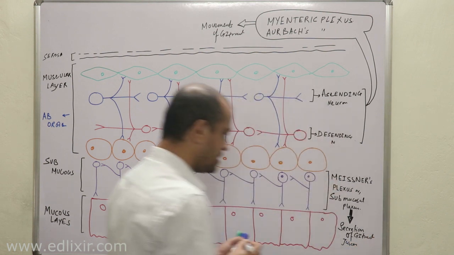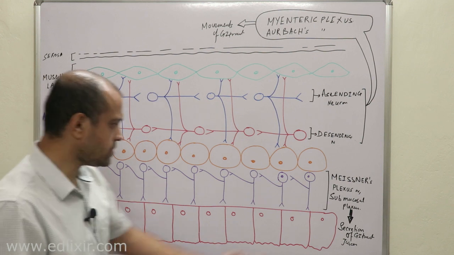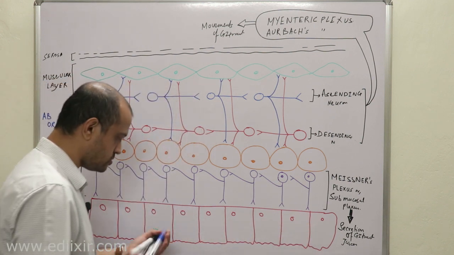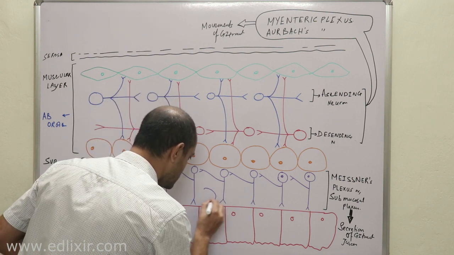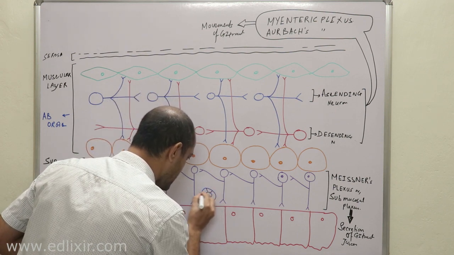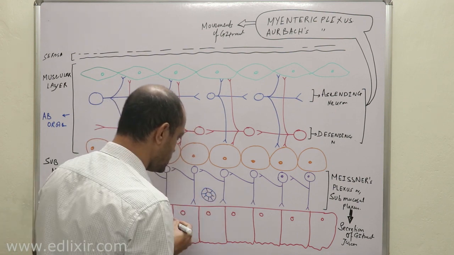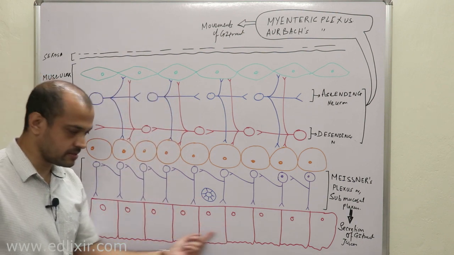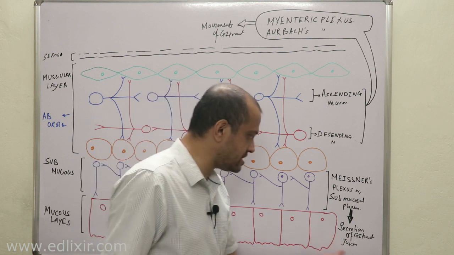That means they activate these mucosal cells, and they activate also the submucosal glands which are present here, which secrete mucus, so that they can secrete these GI tract juices.